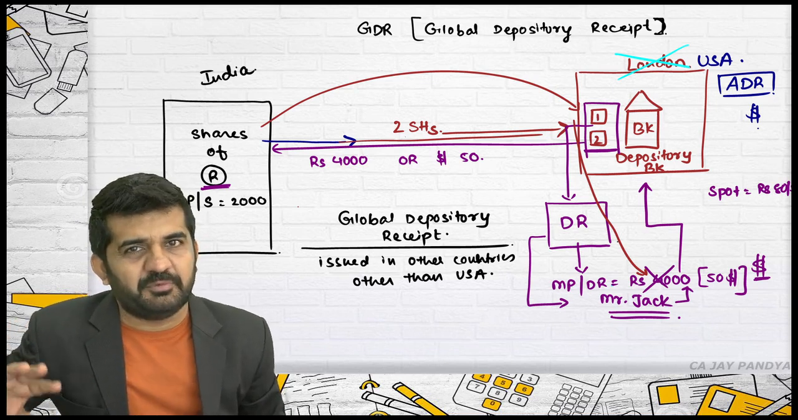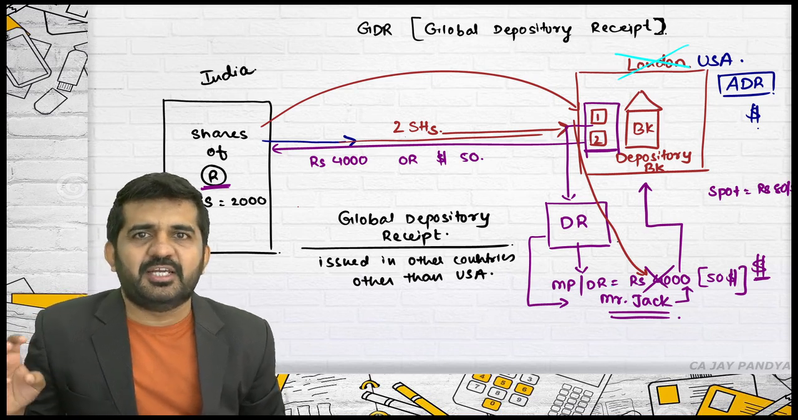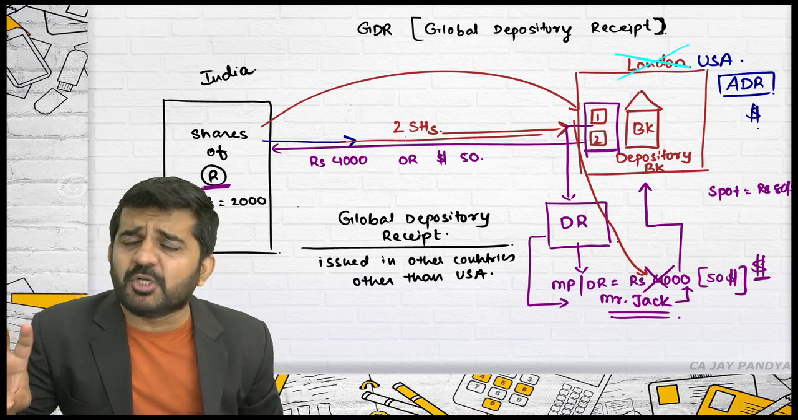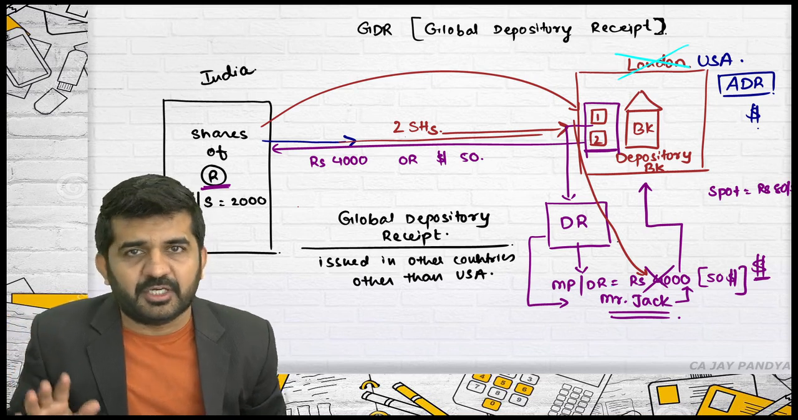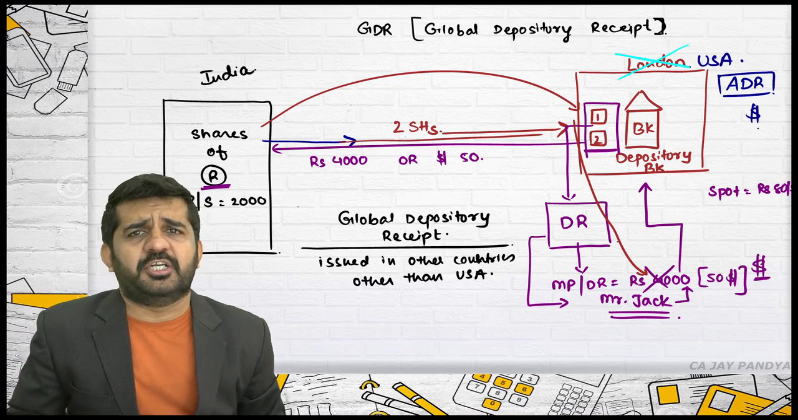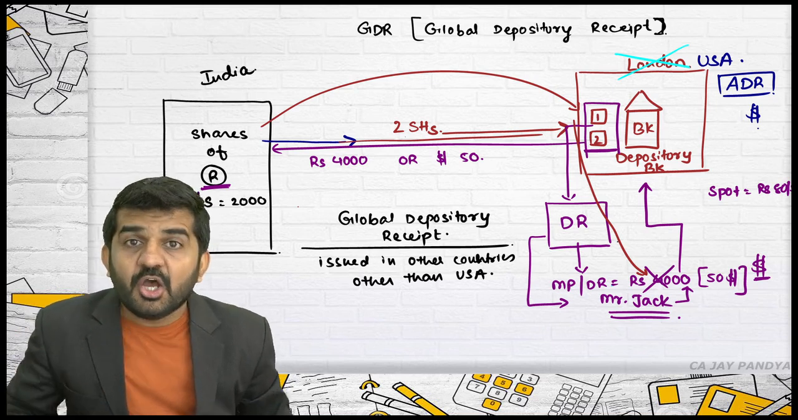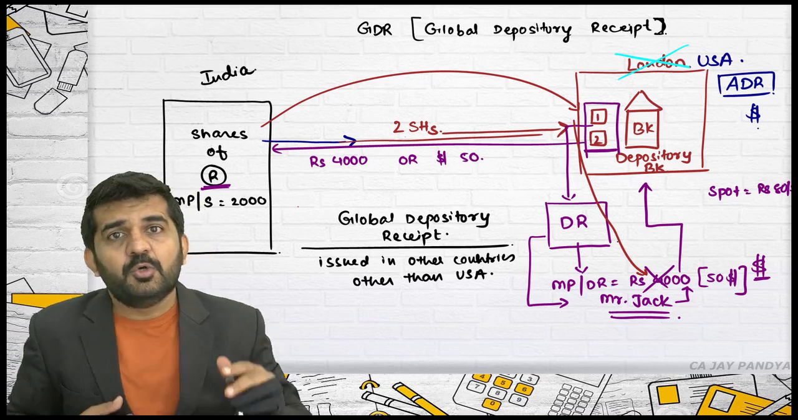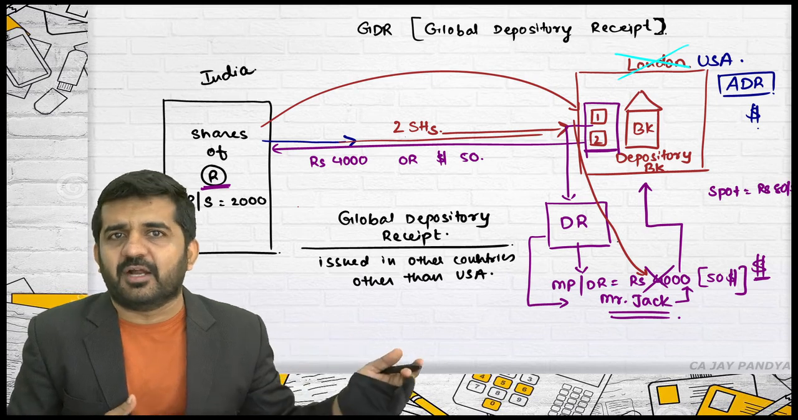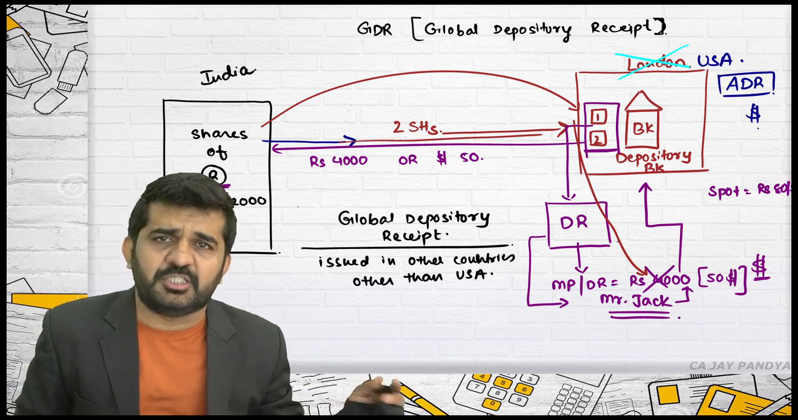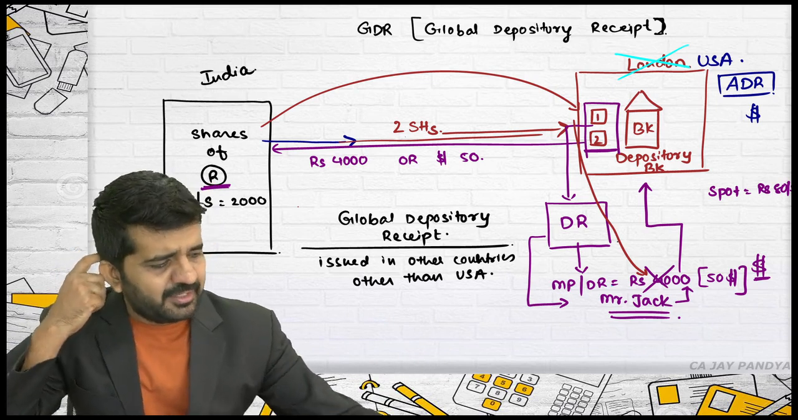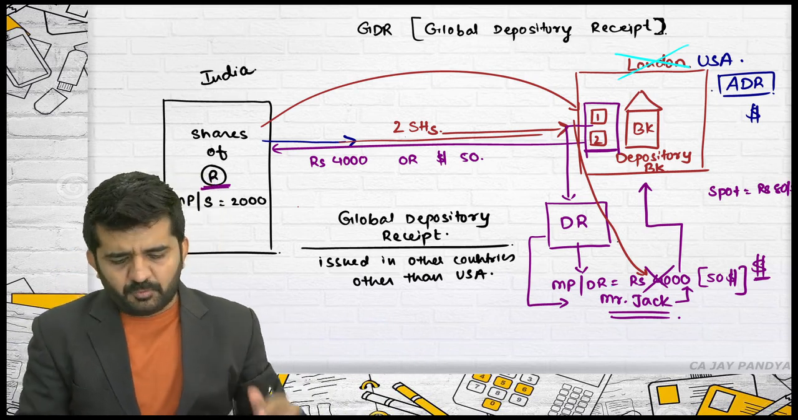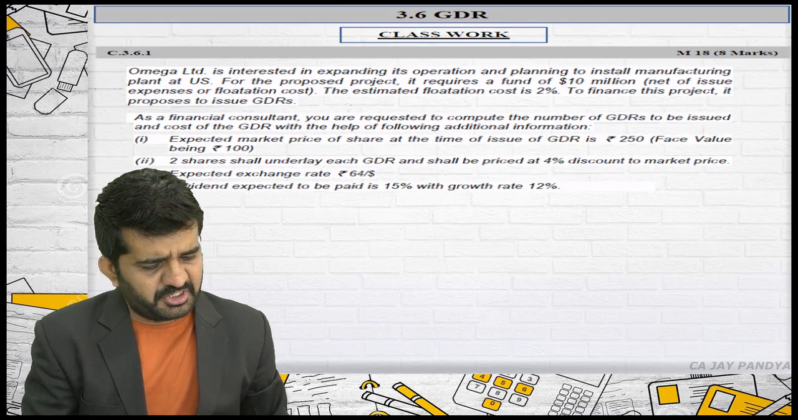What is the difference between GDR and ADR? GDR is a depository receipt issued anywhere in the world other than America, that is USA. And American Depository Receipt is when an American company issues shares in America indirectly through depository receipt. Alright, GDR and ADR should be understood. We'll be going to one question of GDR and ADR. It is of GDR.